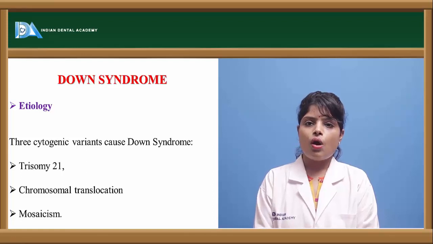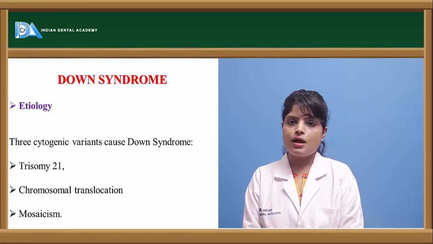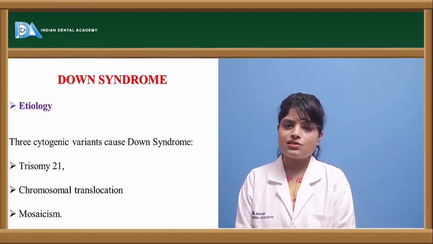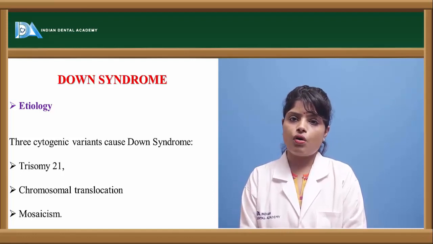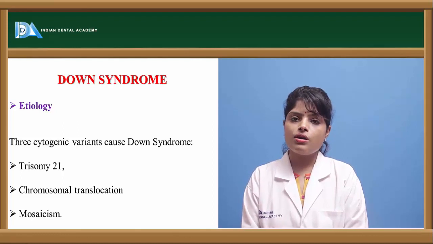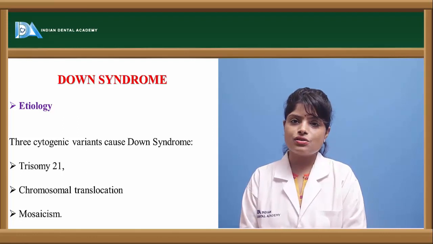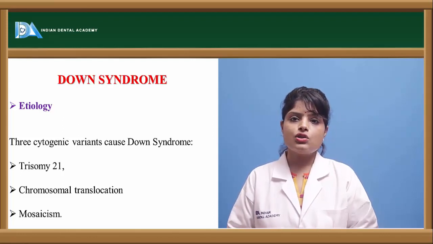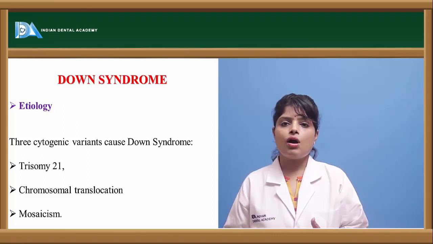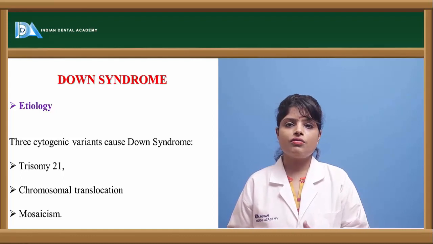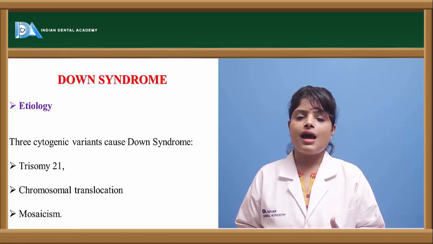So let us know what Down syndrome is, what the various oral manifestations of the syndrome are, and what the oral implications and the treatment of a child with Down syndrome are. Down syndrome is often called mosaicism or Mongolism also, and it is due to chromosomal translocation or a deletion of the 21st chromosome. The etiology of Down syndrome is generally mothers who have late babies, that is, more than 30 or 34 years of age at conceiving and delivering the child.